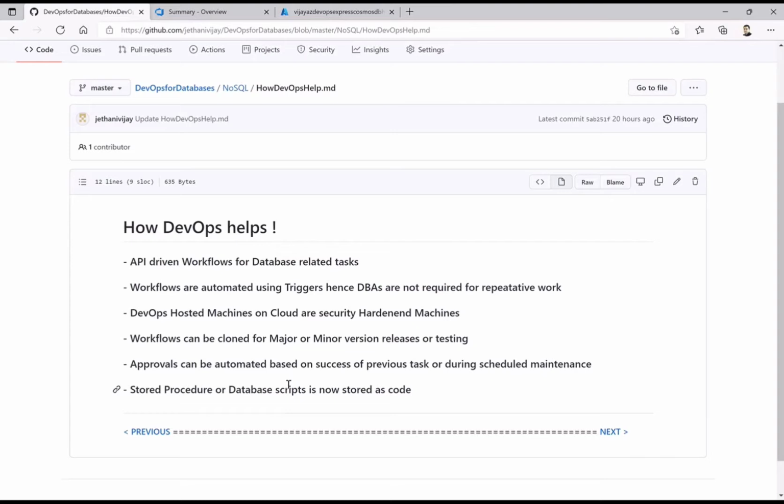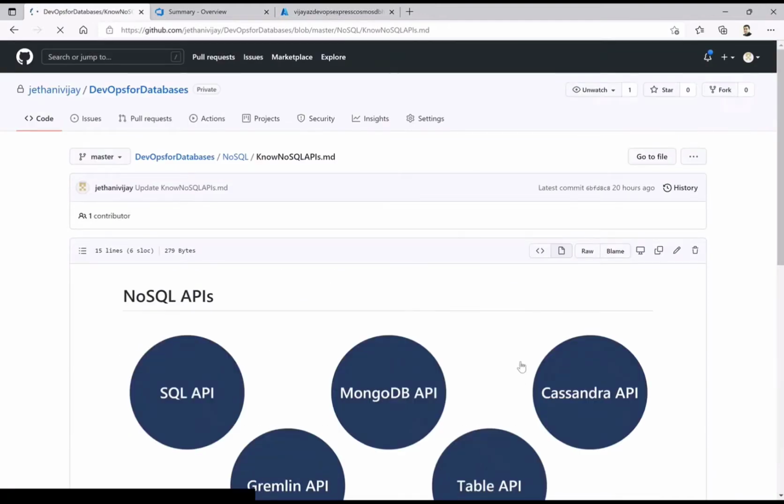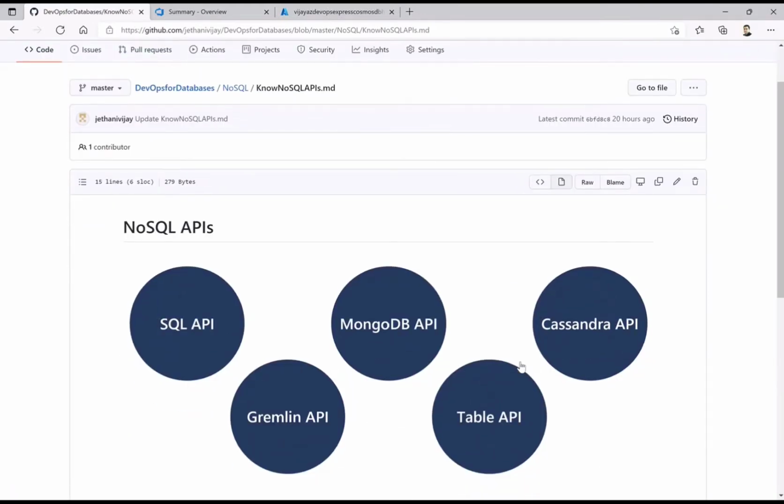Now let's dive deeper into what the SQL APIs, or I would say NoSQL APIs, we have in today's session. These are the few APIs which you will come across. Now let me brief you about each one of them and their structure. SQL API is based on the SQL queries which you run on the document store or any of the JSON documents.